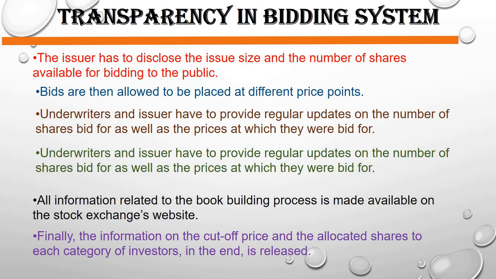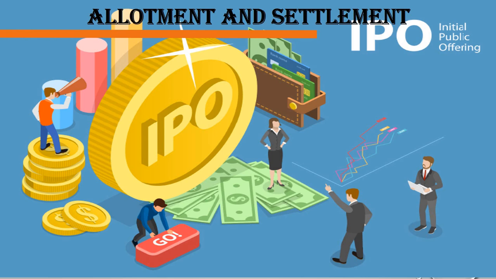Now, once the transparency is clear, next is the allotment and settlement. So that means I can say that once the final price is fixed, the shares will be allotted to the successful bidders. In case of oversubscription, allotment will be done on the pro rata basis. That means according to the number of shares bid for and the price at which they were bid for.